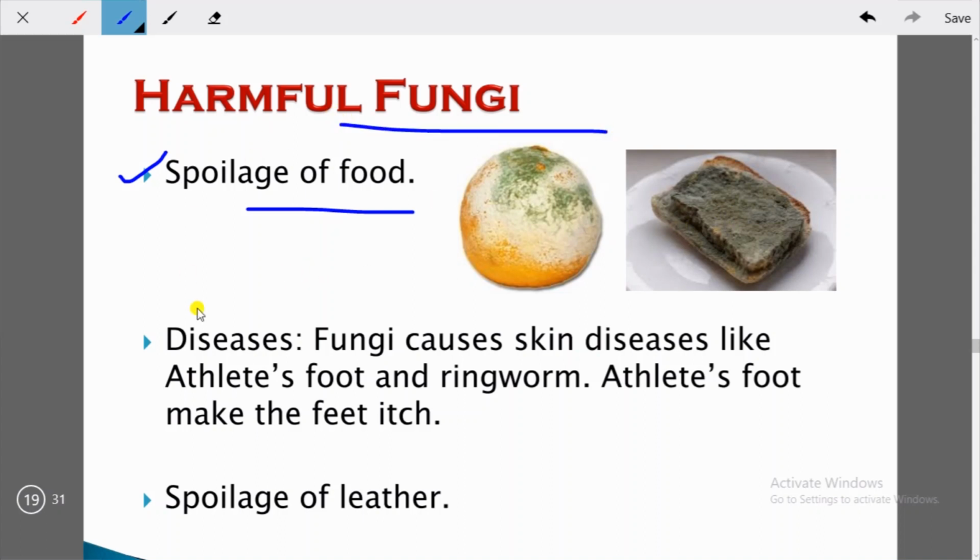Then what kind of diseases are caused by fungi? Fungi cause skin diseases like athlete's foot and ringworm. Athlete's foot makes the feet itch. So you see the ringworm disease that you have on the skin, this is being produced by fungi. Okay, this is being caused by fungi. Okay, then you have spoilage of leather. Fungus grows on leather, footwear and cotton cloth which stay moist for long. So in this way they spoil the leather also. Okay, so these are some harmful effects of fungi.